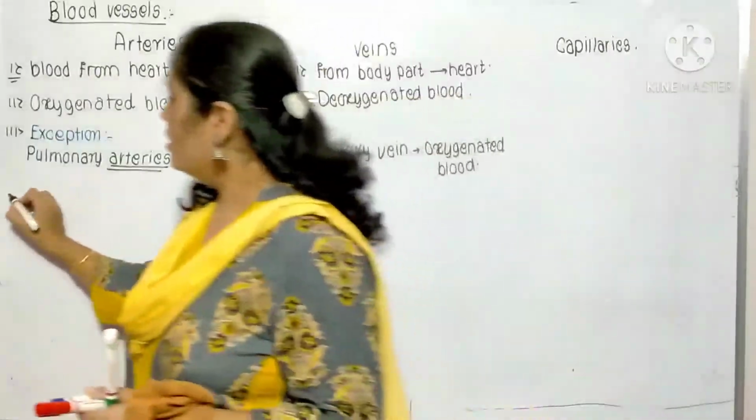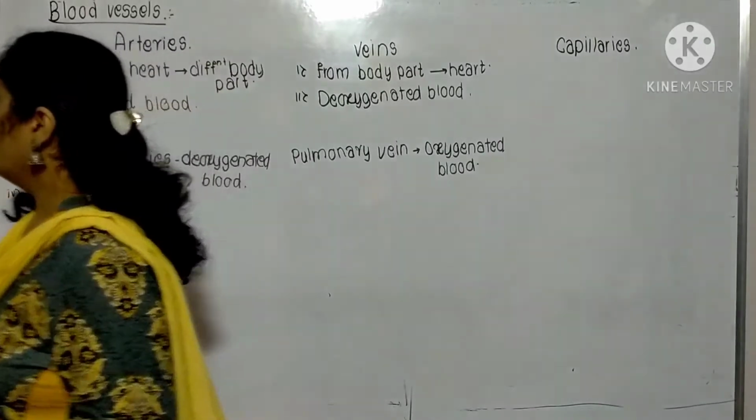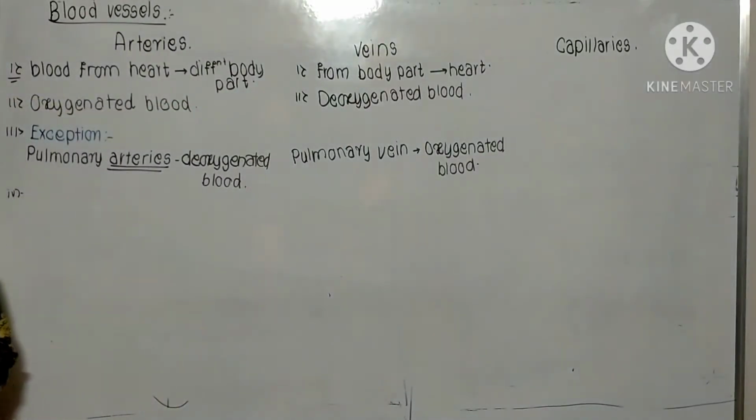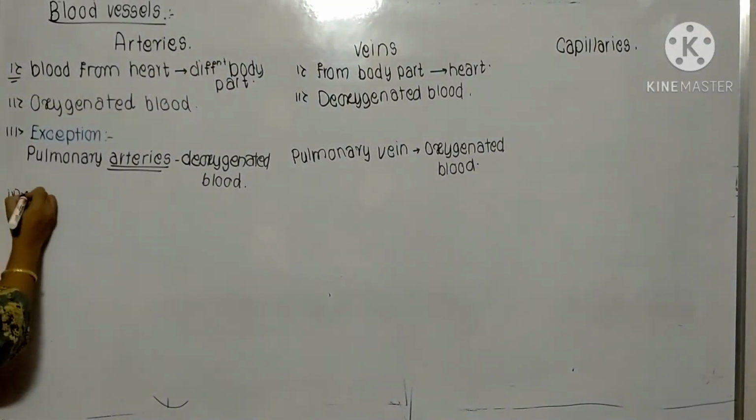Now the next topic. Arteries are usually situated deep in the body.